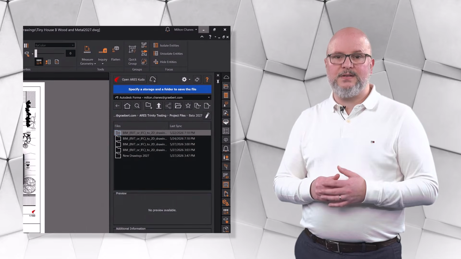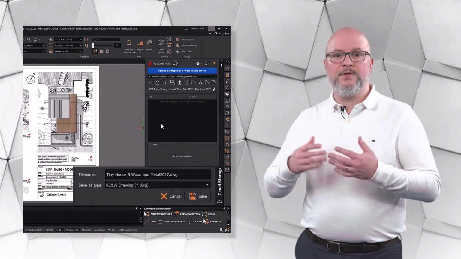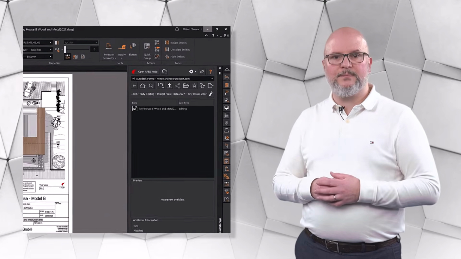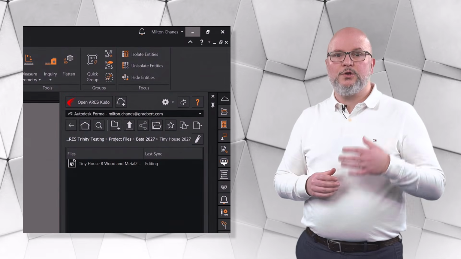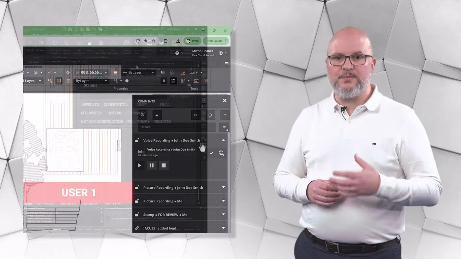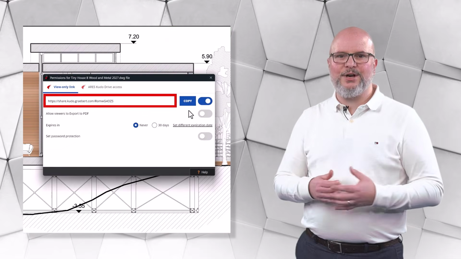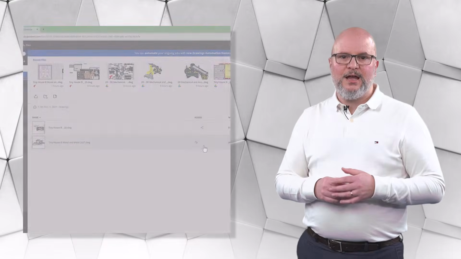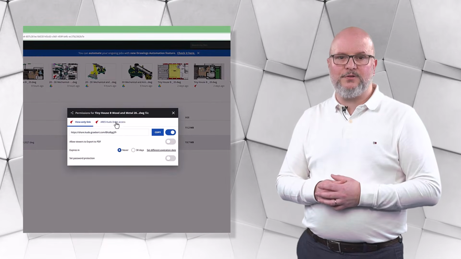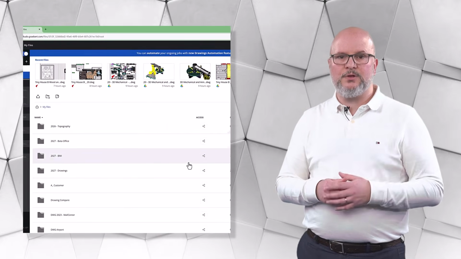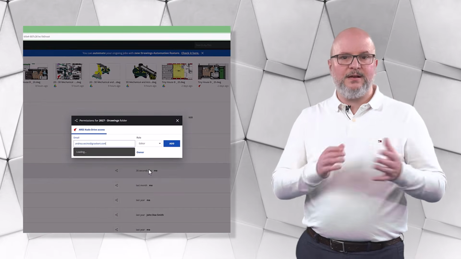Beyond file access, this integration enables the full set of the Trinity collaboration features on drawings stored in Forma. That includes, for example, Trinity features such as version history, version compare, markups, comments, and secure sharing through view-only links directly from the ARES CAD software. It also enables our session handling features to avoid conflicting versions and enable multiple ARES users to work in parallel by alternating editing sessions in real time.